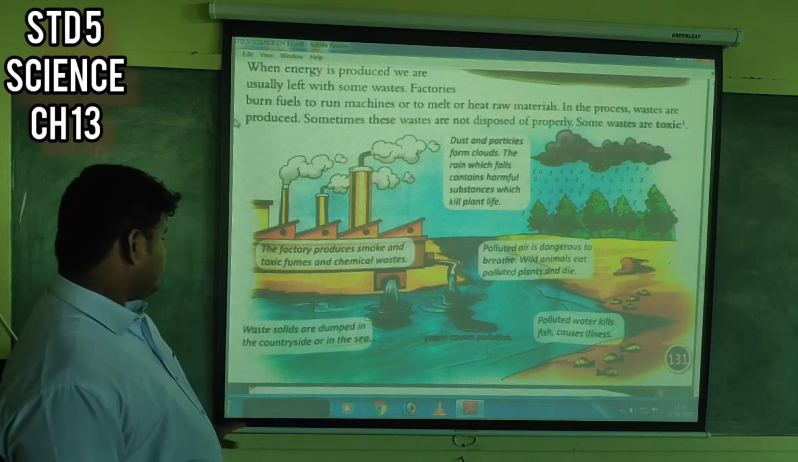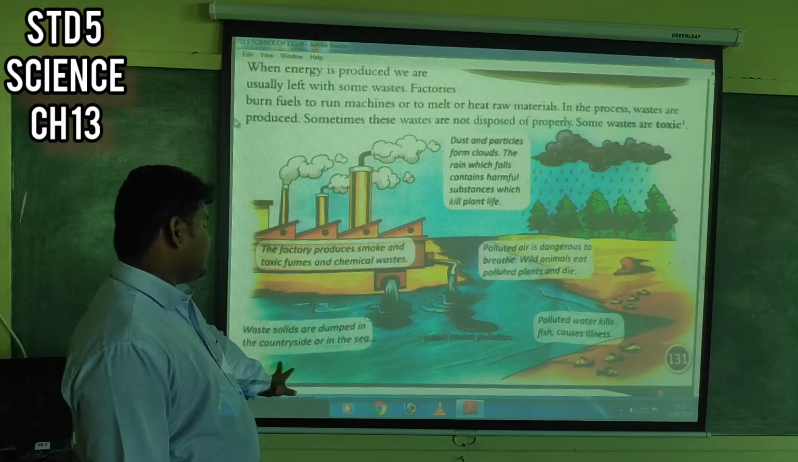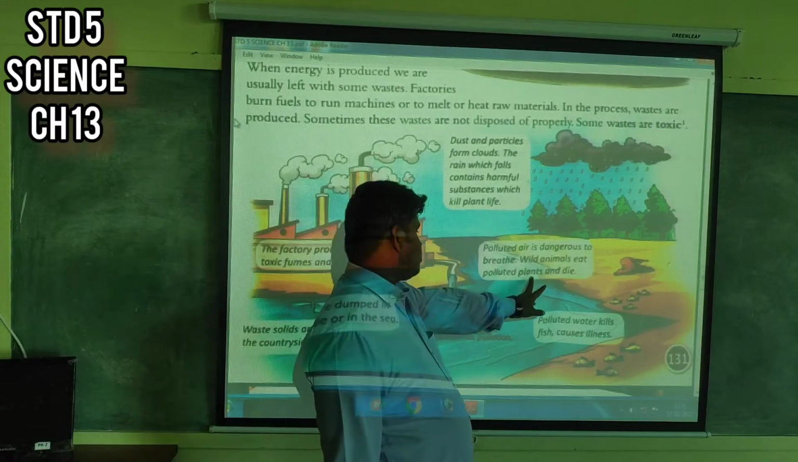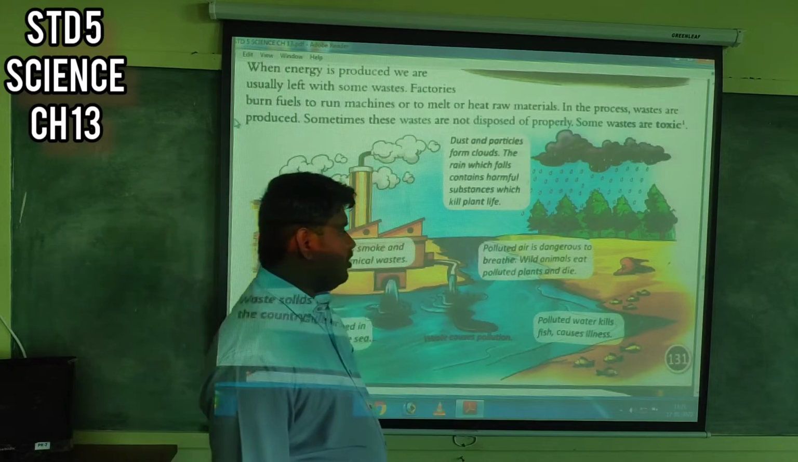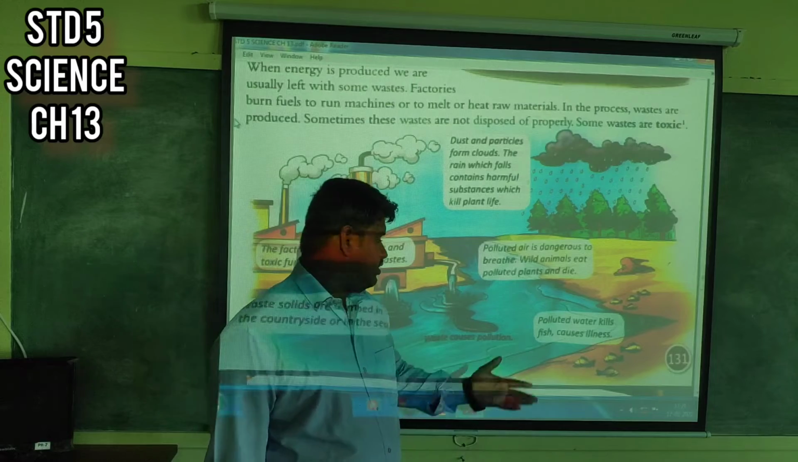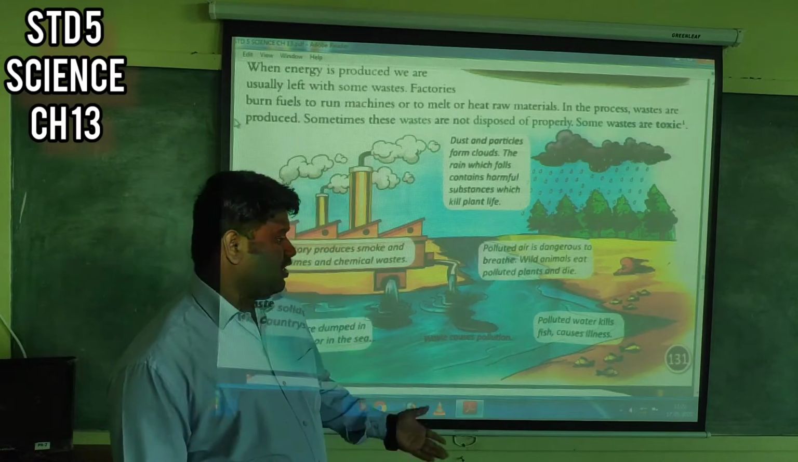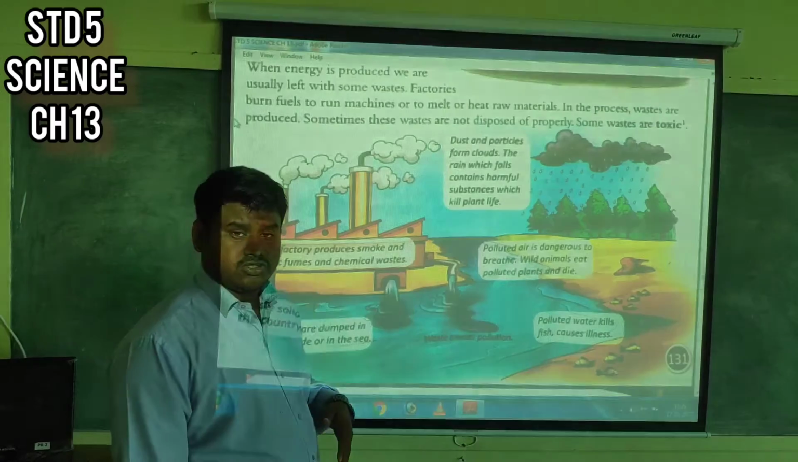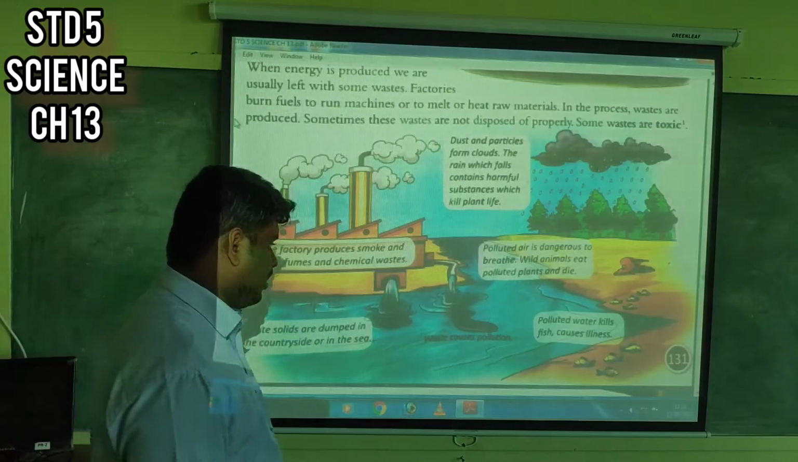Okay. So waste solids are dumped into the countryside, in the sea, in the river. Polluted air is dangerous to breathe, while animals eat polluted plants and die also. Then polluted water can kill the water animals. That also causes illness to the water animals and to us also if we are drinking it. Okay.